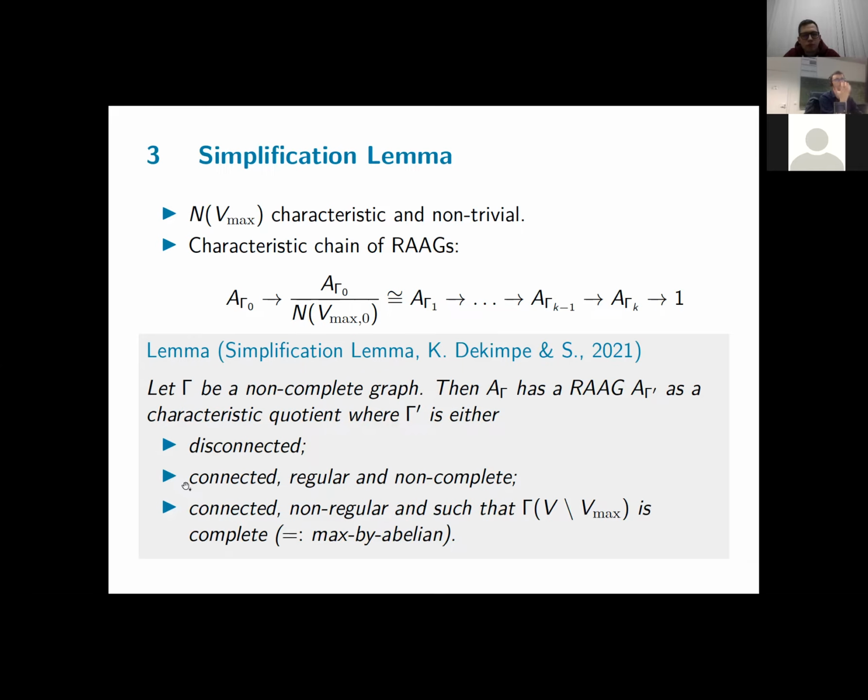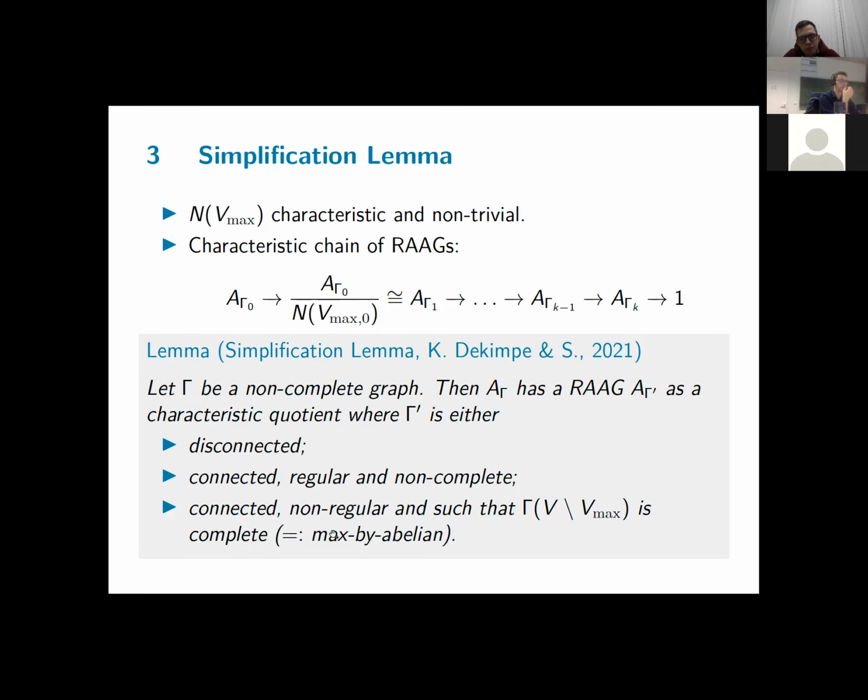So this reduces the number of cases I have to consider quite a lot, and also gives me more structure to work with. I can now focus on graphs that are either disconnected or have some regularity condition or some other structure that I will explain later on by these max-bi-abelian graphs.